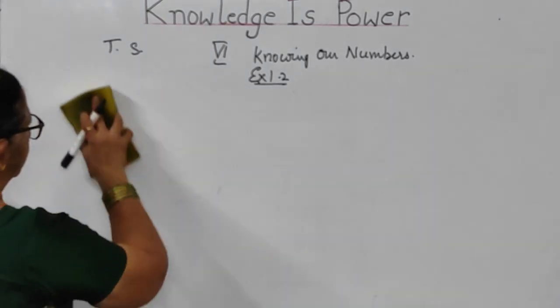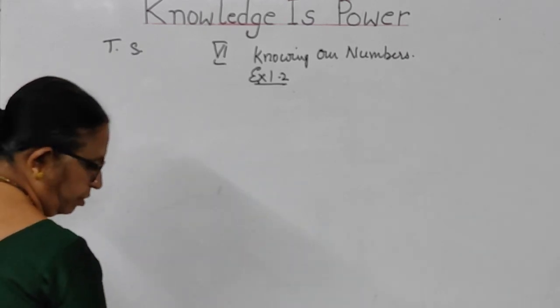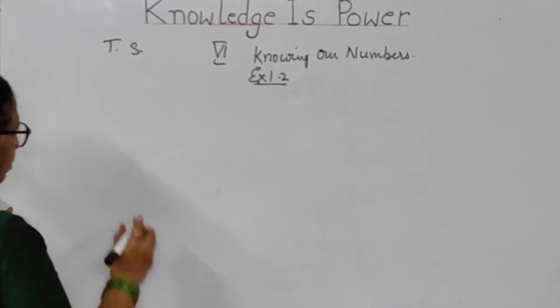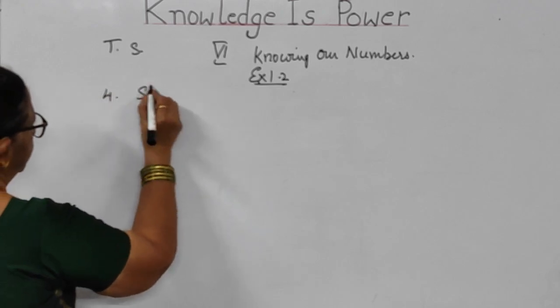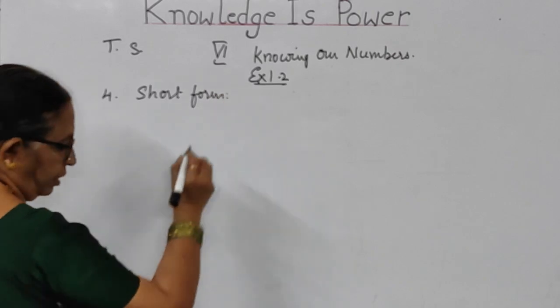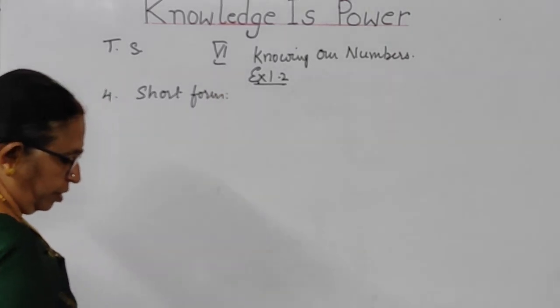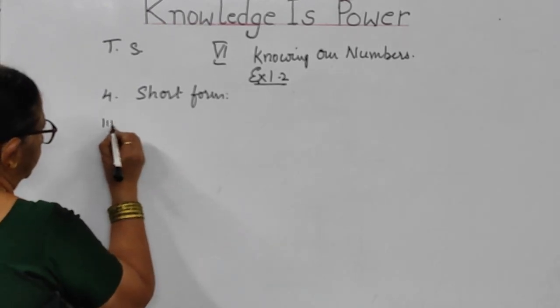What is the fourth problem, third bit? Fourth problem, what we are doing, children? We are doing the short form. Fourth problem, short form we are doing. And in this, I have done first and second problems. Now, we will go to the third problem.